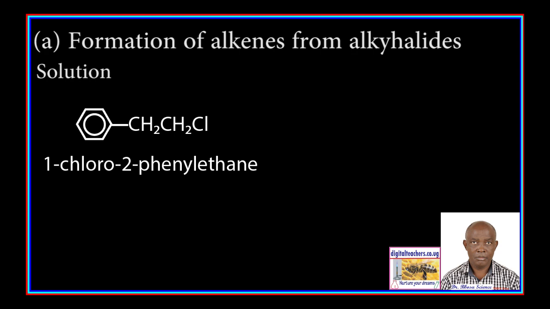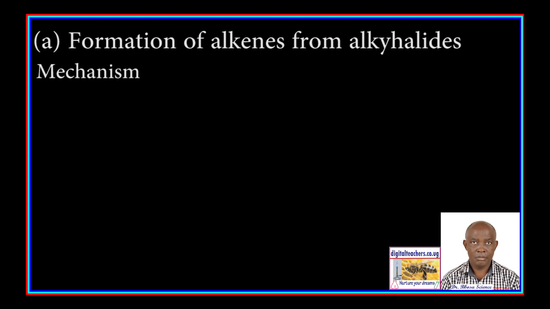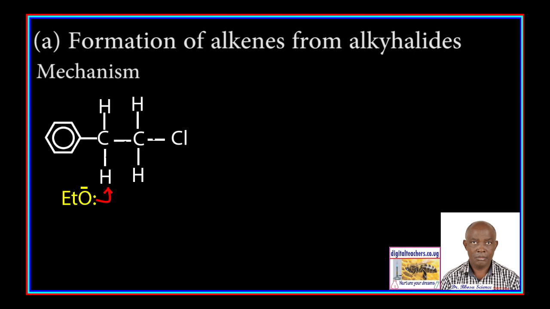1-chloro, 2-phenyl ethane reacts with potassium ethoxide in ethanol to form phenyl ethene. In the mechanism, the ethoxide ion removes hydrogen atom from a carbon atom next to the one carrying a chlorine atom.